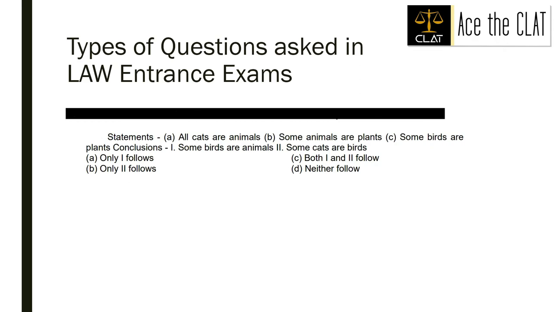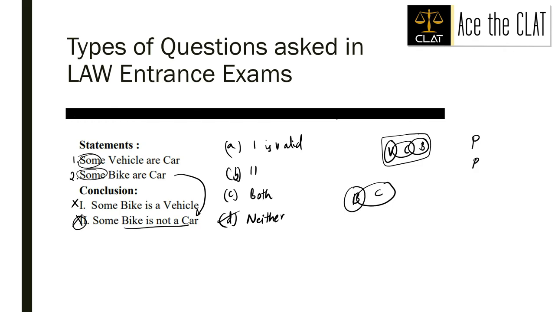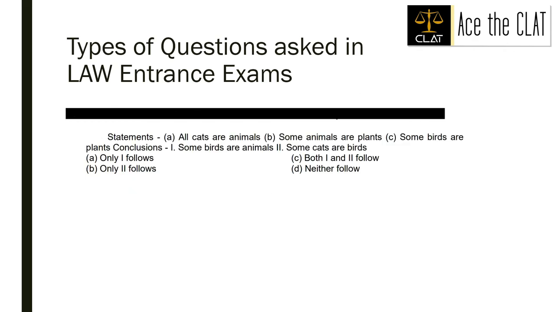This question is an extension of this type of question. It has 3 statements, 2 conclusions, and option A says only 1 follows, B says only 2 follows, C says both 1 and 2 follow, D says neither follows. Let us make the Venn diagram and check out which of the options is correct.